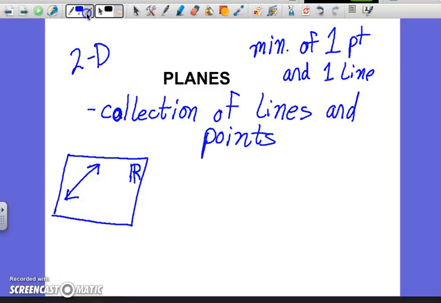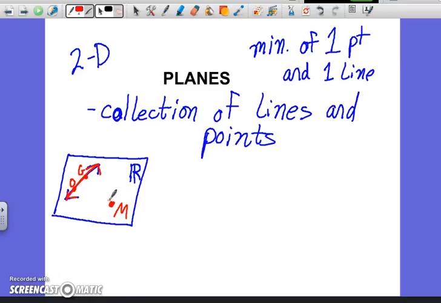So we've got a line here, and we'll call this line OG, and we'll put point M out here. So this plane has a point and it has a line. There you go. It's two-dimensional. This gives us length. We've got a line going in one direction. We've got length, but now because we have this point, suddenly it goes width. We gain that second dimension. So a plane is a collection of lines and points, a two-dimensional figure. Everything exists on a plane.